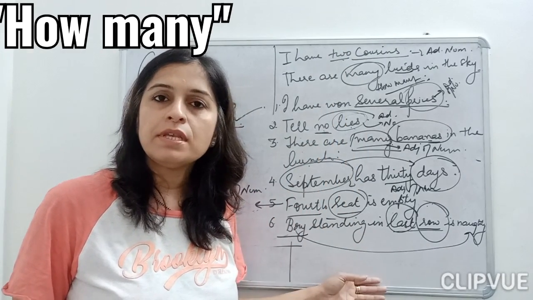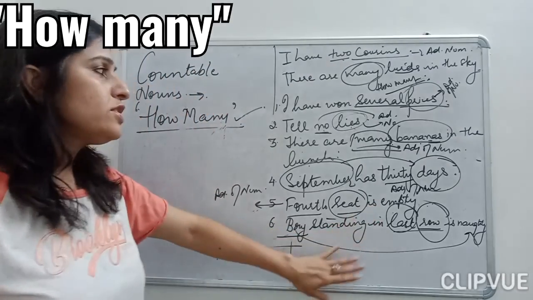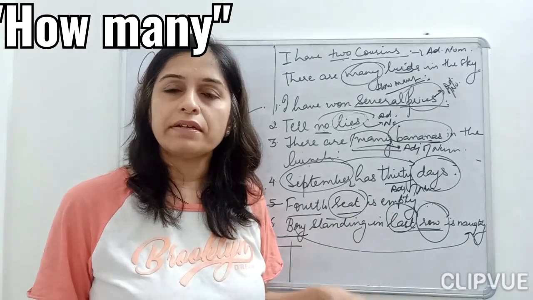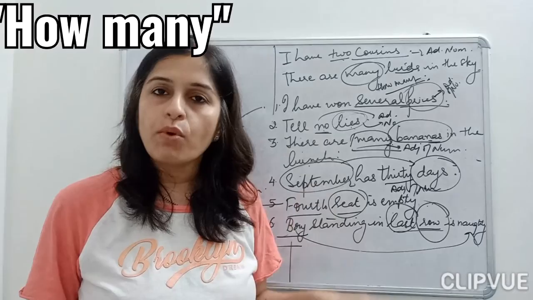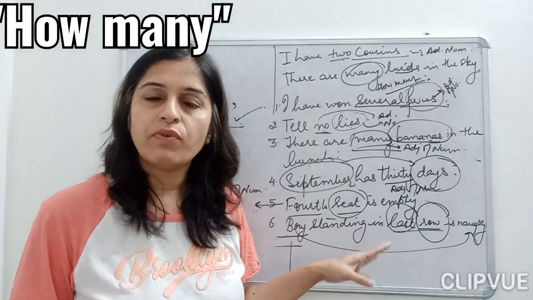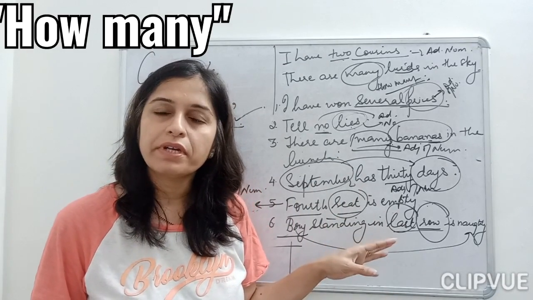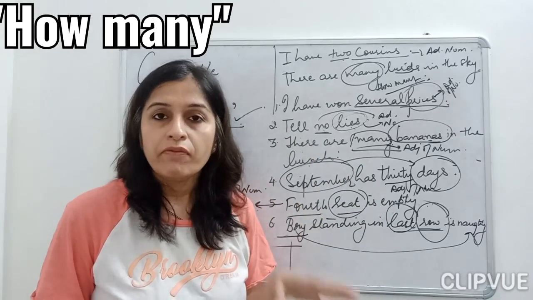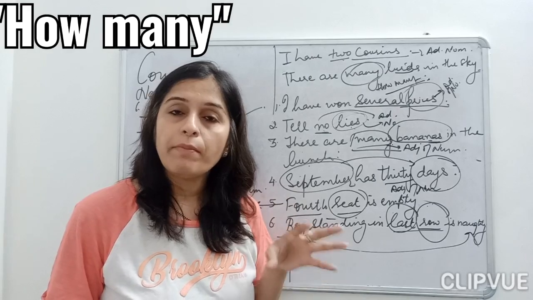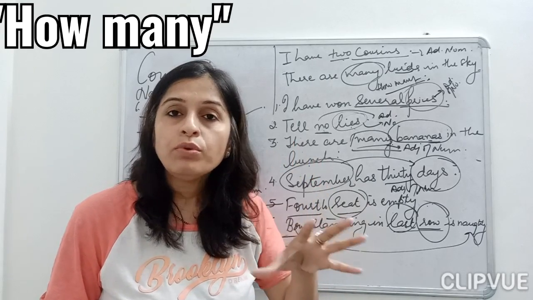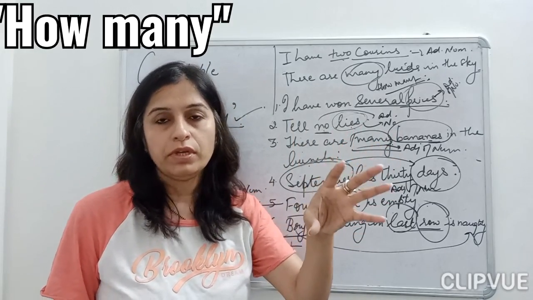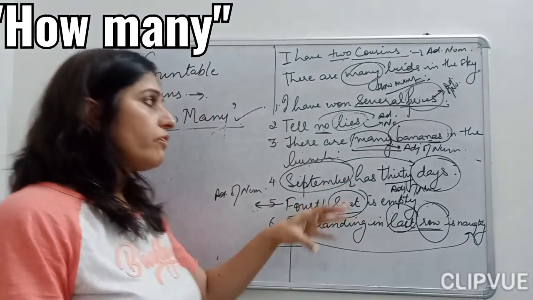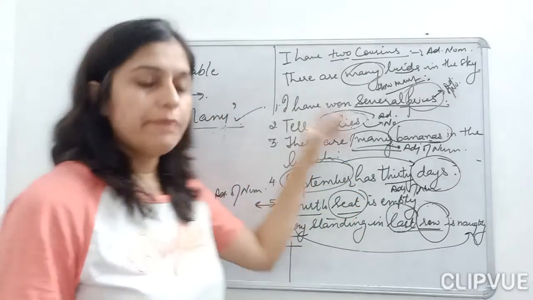Adjective of numbers. Fine. Now let's move on to the other, that is the adjective of quantity. Unlike adjective of numbers, adjective of quantity is used with the uncountable things. Fine. And it tells you about the amount of the thing. Okay, it tells you about the amount of the thing. For example, let me erase this, children, for you.